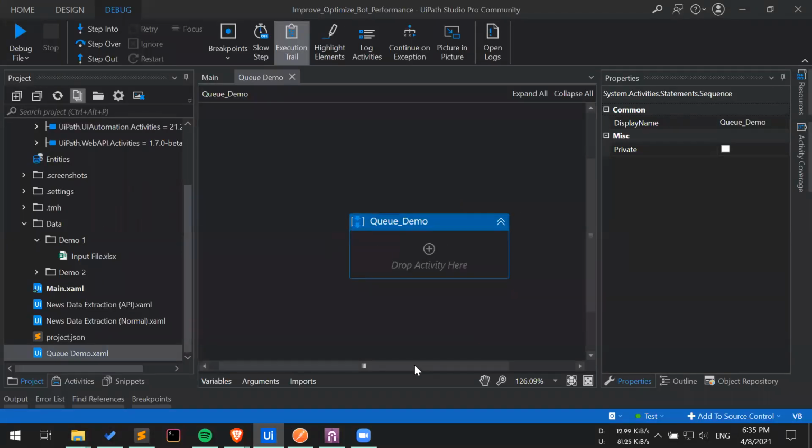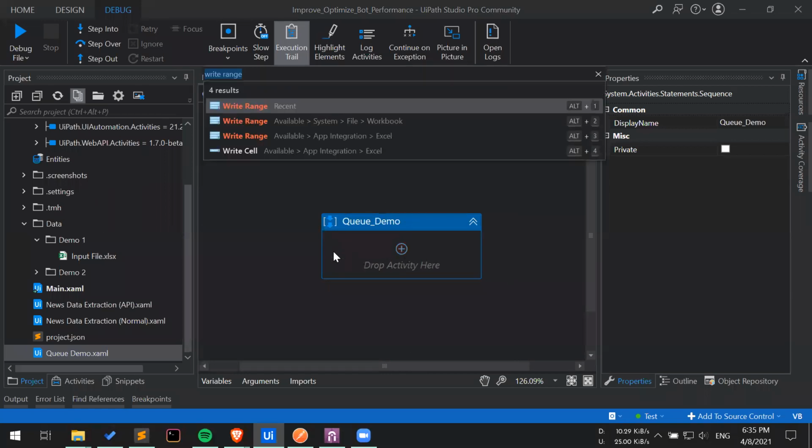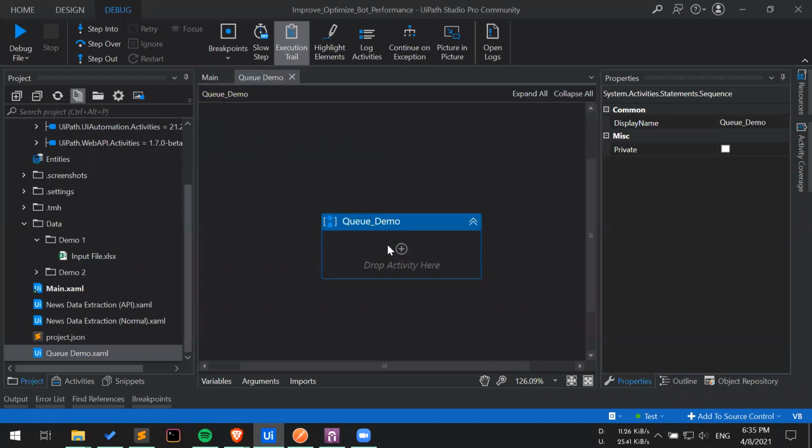Let's add a for loop here. The first step in order to automate this is we need a list of files that we actually need to upload. So firstly, let's get the list of files.